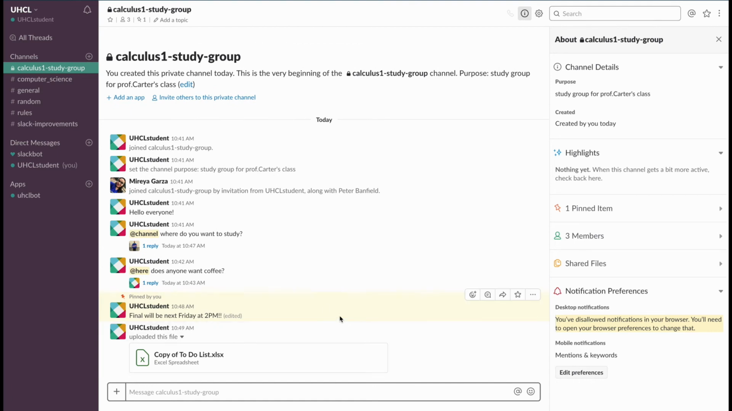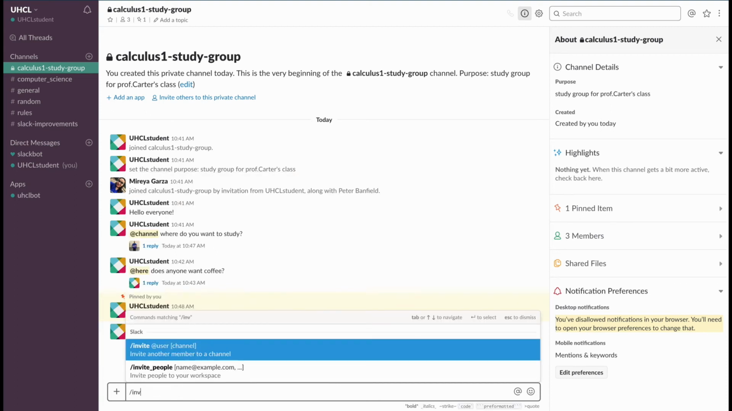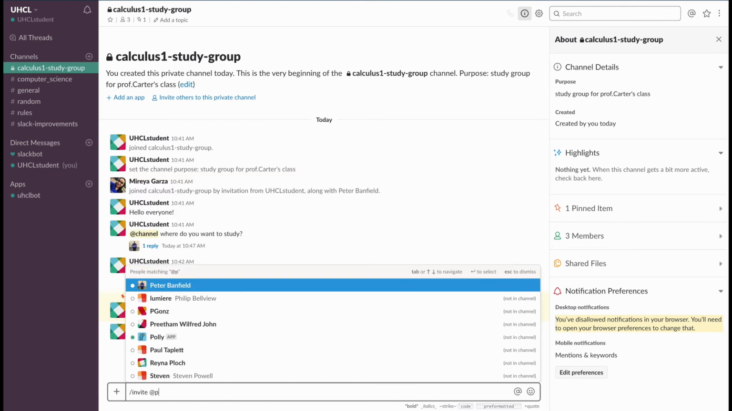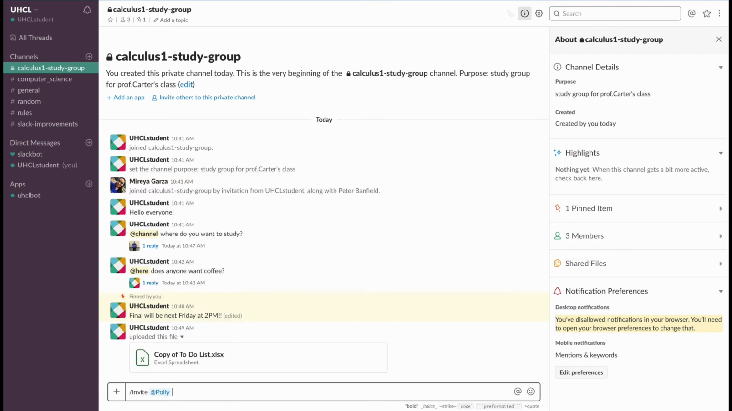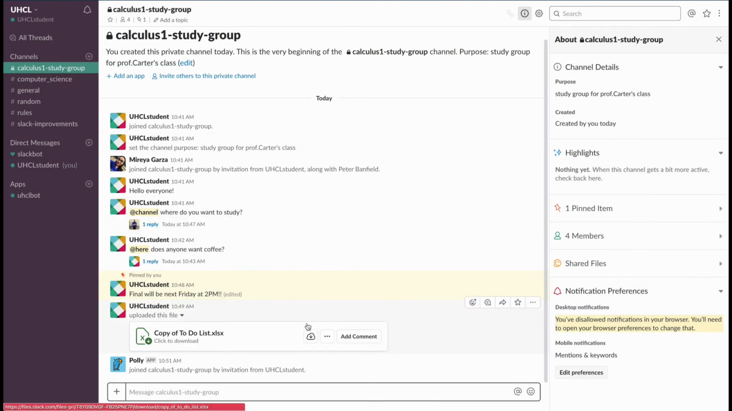We can even invite others through the text bar. Simply type in /invite space @ and the person's display name. Here I am adding the app Polly, so I can be able to create polls in the channel. Click Invite to Channel and the user will be added in.